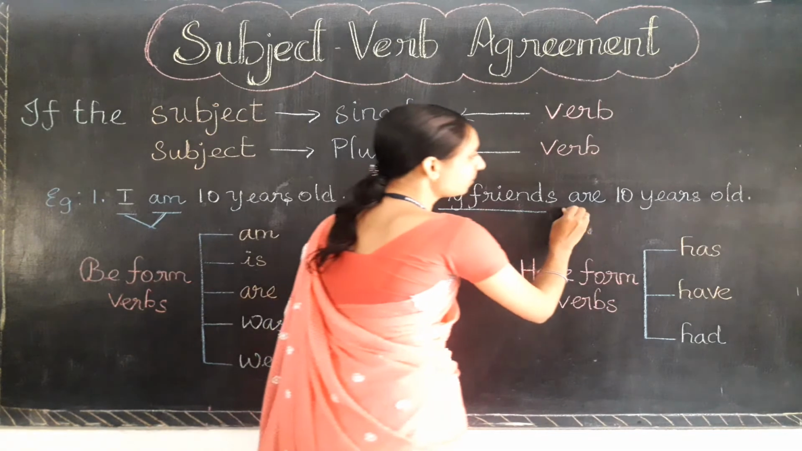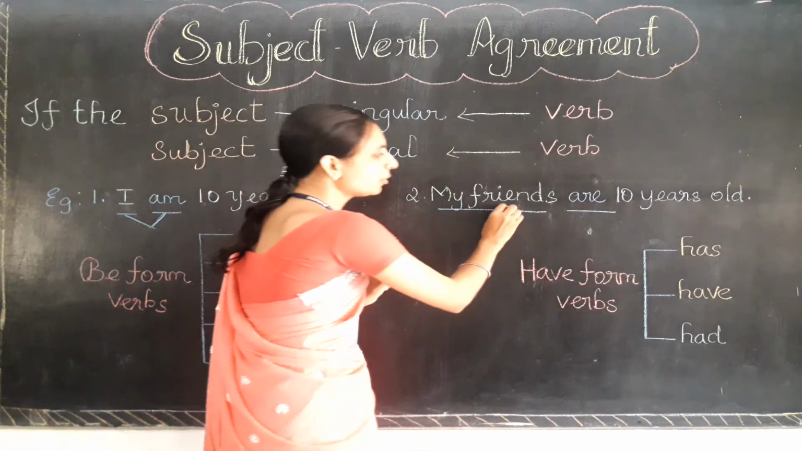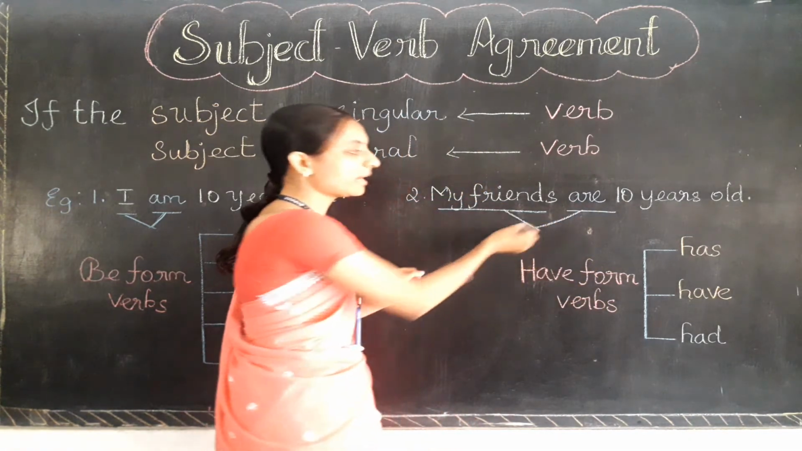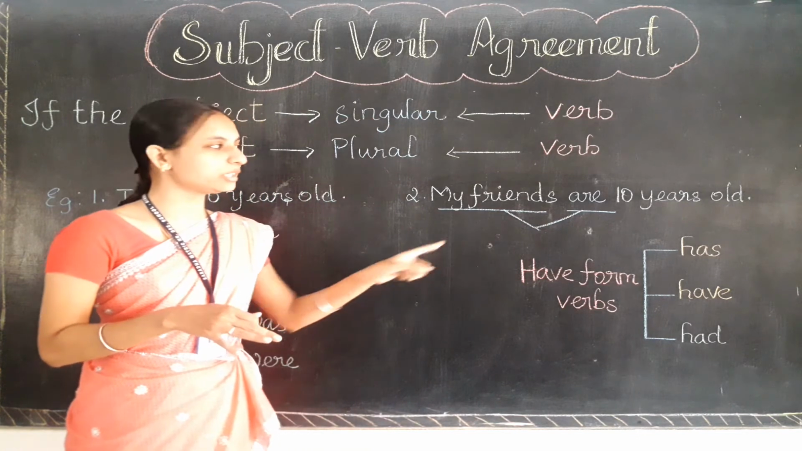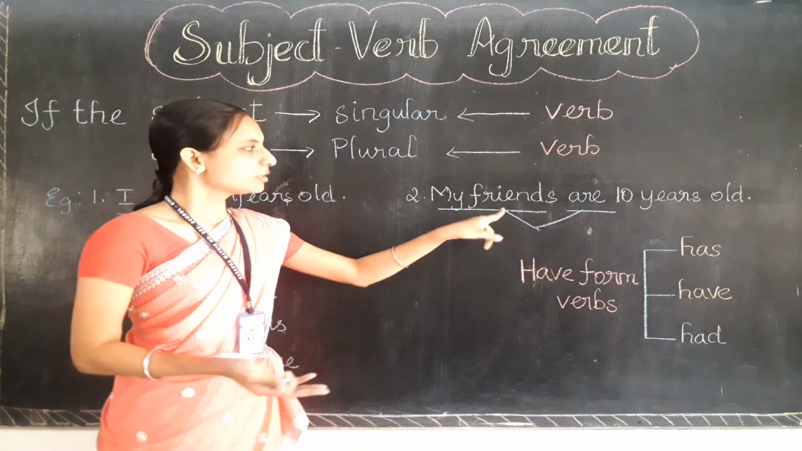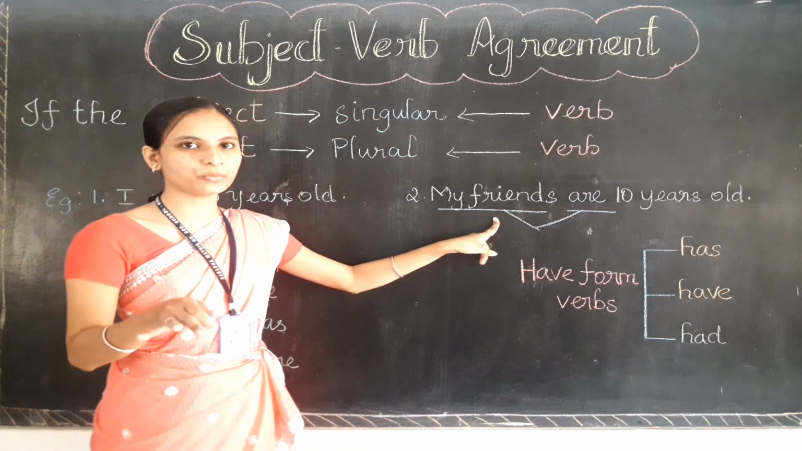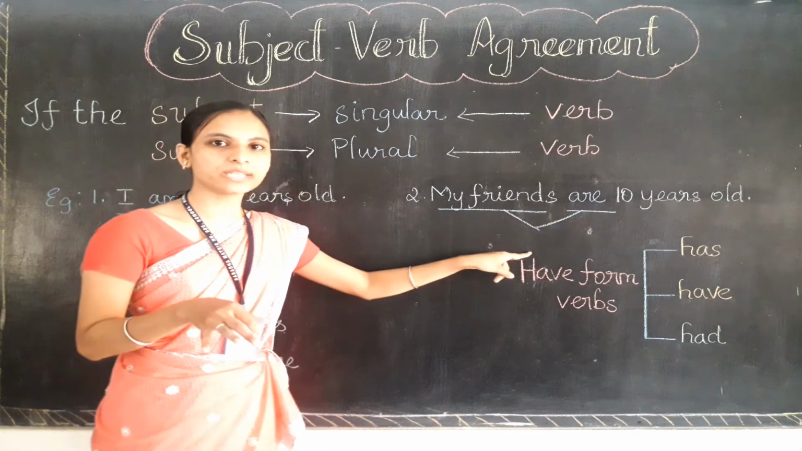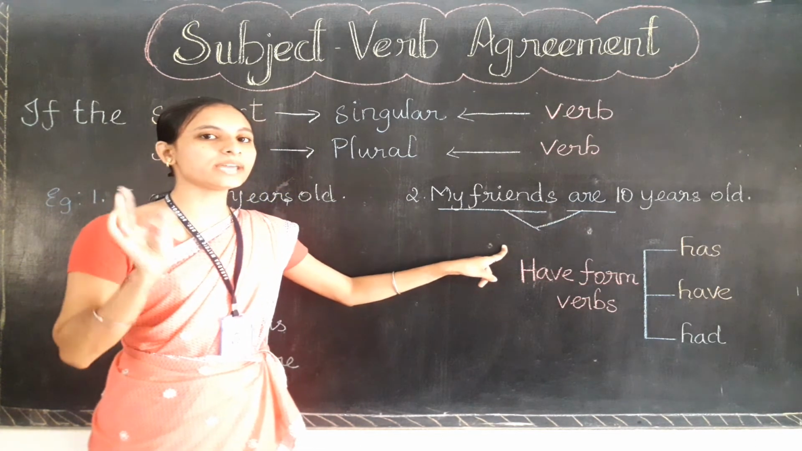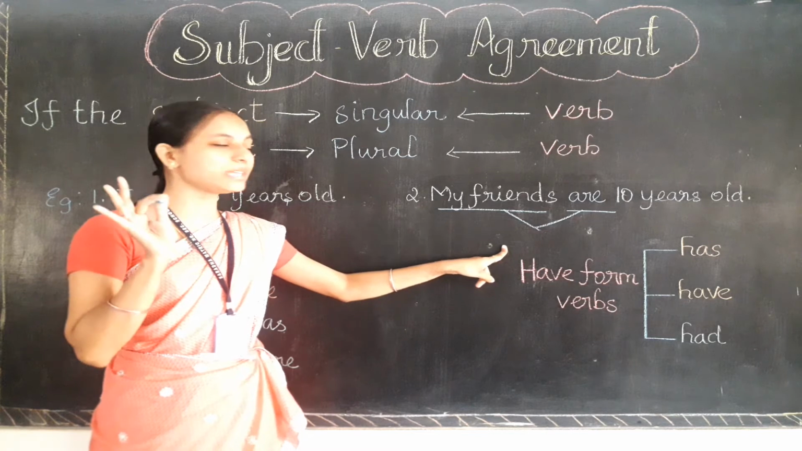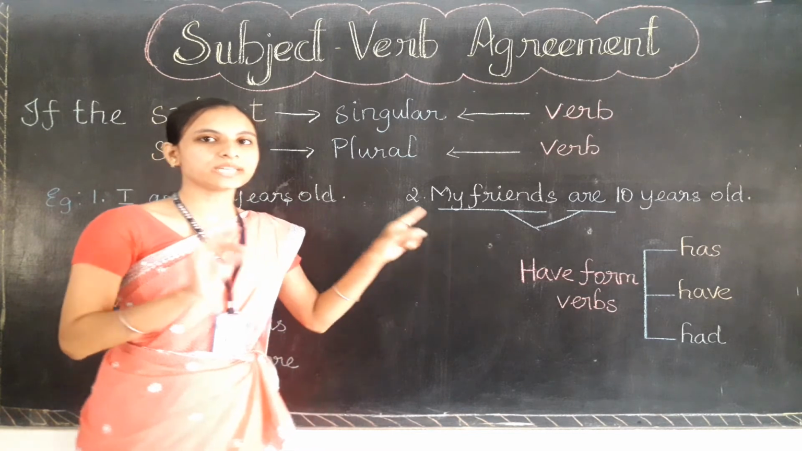It is also in plural only. So here both the subject and the verb are agreeing with each other to come in a plural form. If the subject comes in plural, the verb also should come in plural only. This is what the agreement between the subject and verb is.